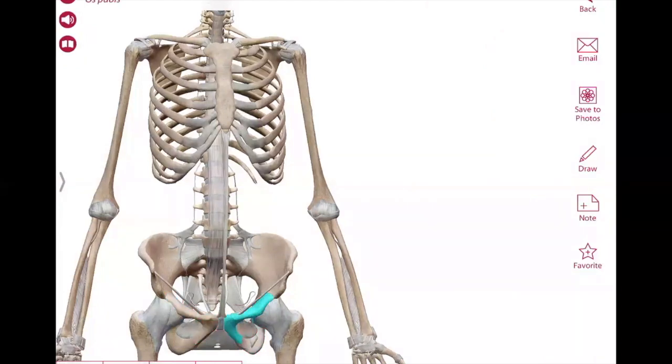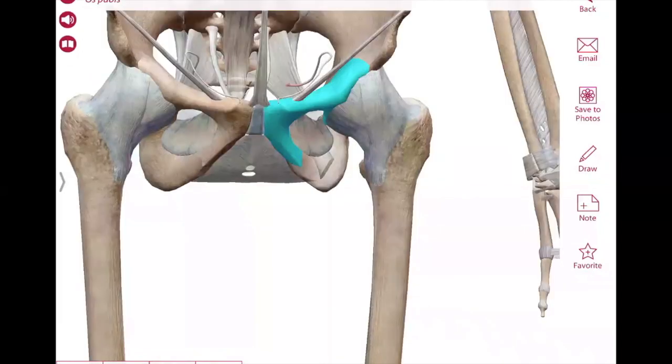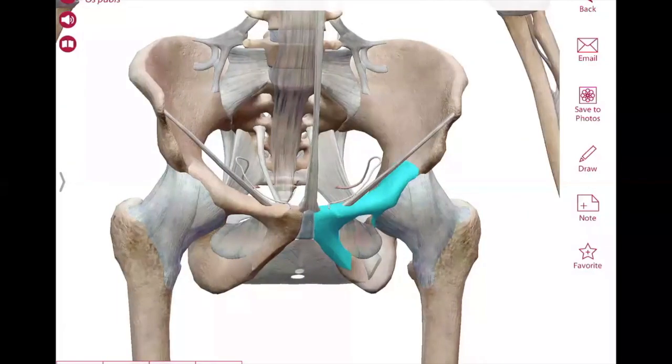Pubis bone is part of the hip bone, because in the hip bone we have 3 bones. If we see the hip bone, this is the ilium, this is the pubis, and this is the ischium.